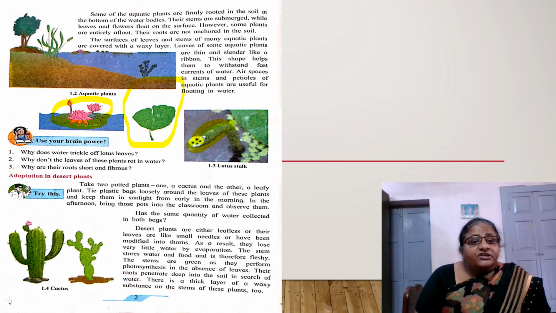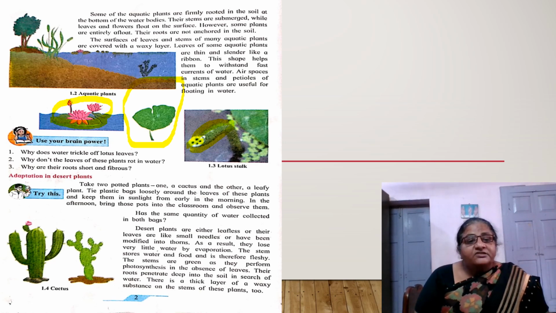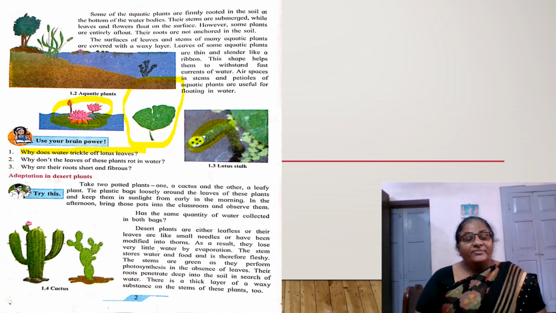So, see the question, use your brain power. Why does water trickle off lotus leaves? Because the leaves of the lotus plants have a waxy covering. So water trickles off from those leaves.